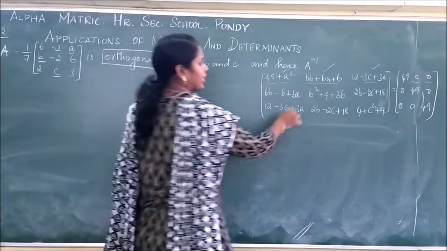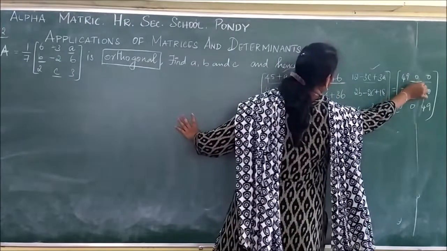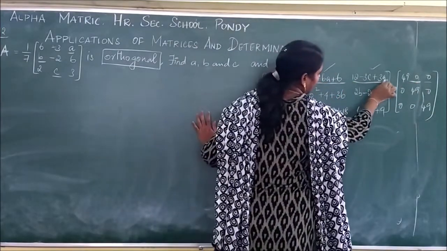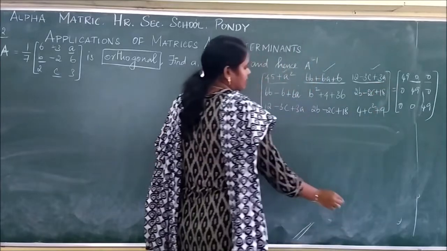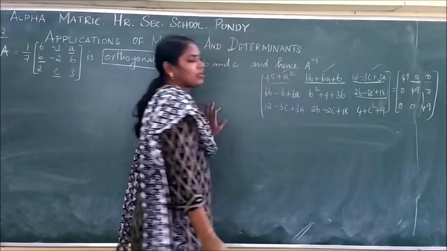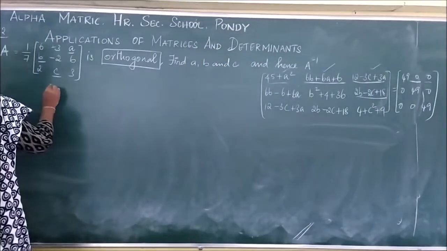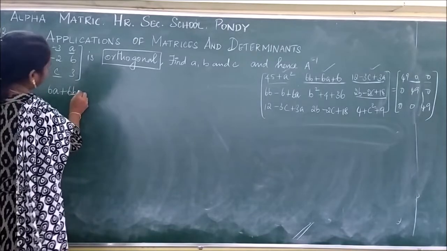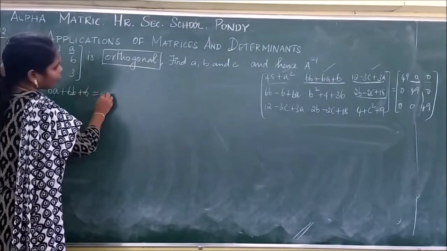So now I am going to equate this to 0. We can get a and b here. Here if I equate this, I will get a and c. And similarly, if I equate this, I will get b and c. So we will be getting three equations, that is 6a plus 6b plus 6 is equal to 0.